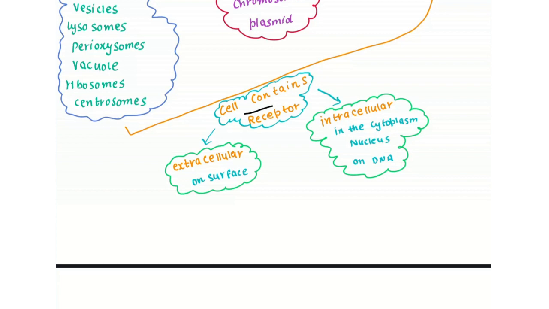Cells contain receptors. There are extracellular receptors and intracellular receptors. Extracellular receptors are present on the surface. Intracellular receptors are present inside the cell, in the cytoplasm or nucleus. These are known as cytoplasmic receptors and nuclear receptors. Those are present on DNA.